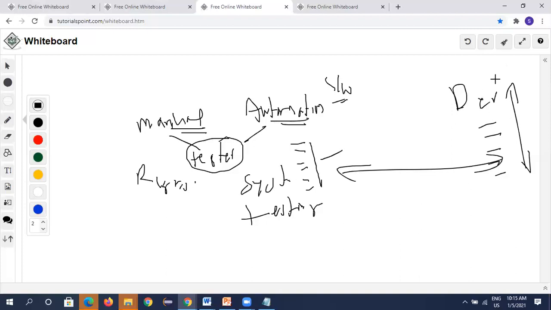So developers do unit testing, automation engineers do system testing, but the common thing is they both write code. The person who writes a piece of code and does testing to give a quality product is called a quality engineer. So automation engineers are called quality engineers.